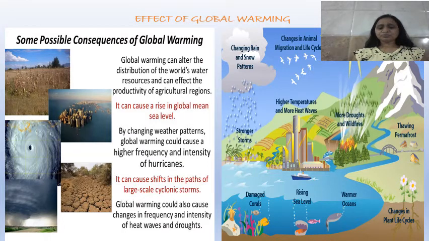Okay, now there is also the change in the pattern of the rain and the snow. There is a change in the animal migration and the life cycle. Then strong storms, more drought and the wildfires, means forest fire.